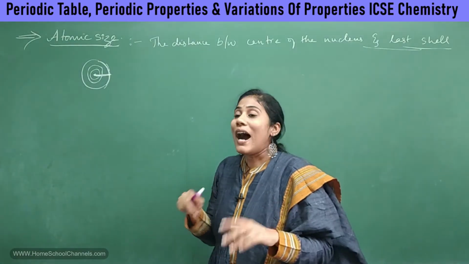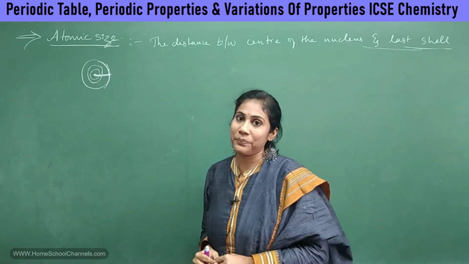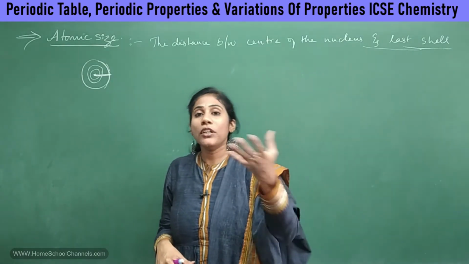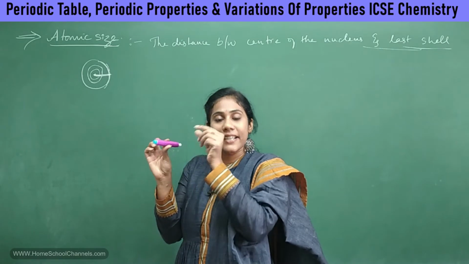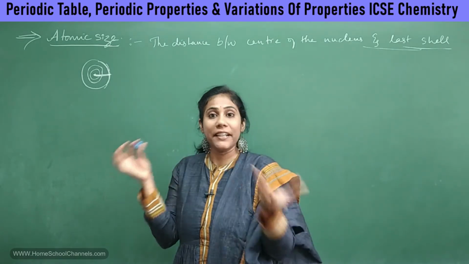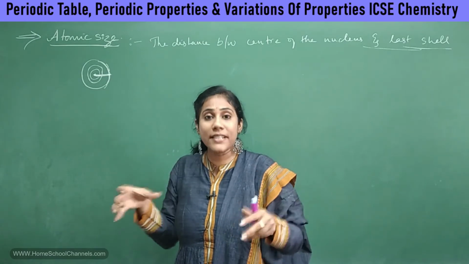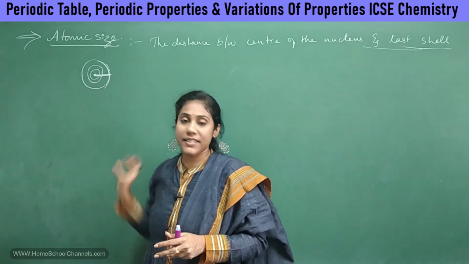Okay, so how can we find this distance? We have another method. We can find it from an ionic bond or covalent bond, right? In here, one atom gets connected to another atom by some kind of bonding. So by taking that bonding into consideration, we can find this particular distance.